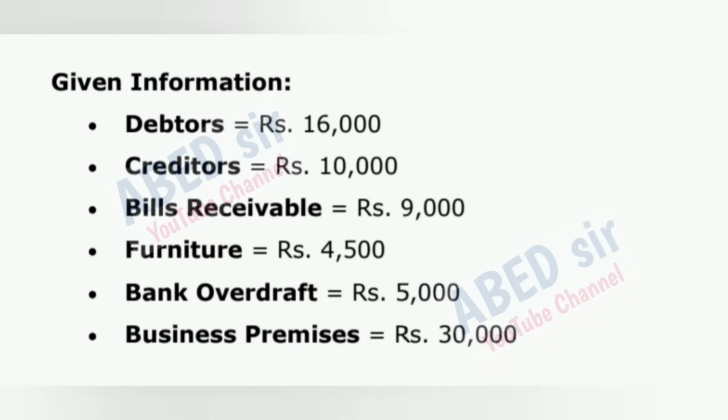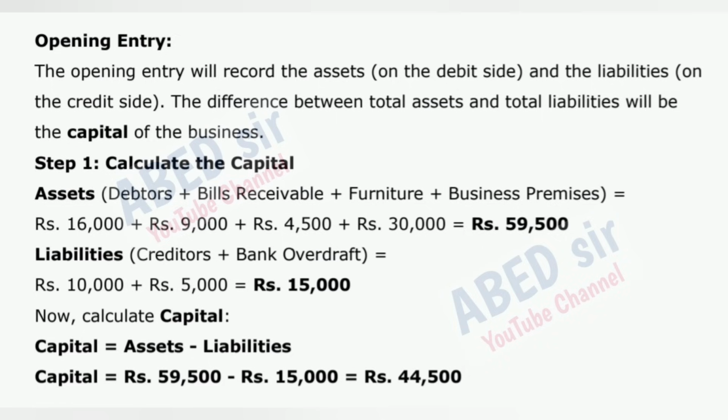Bills receivable is equal to 9,000 rupees. Furniture is equal to 4,500 rupees. Bank overdraft is equal to 5,000 rupees. Business premises is equal to 30,000 rupees. Opening entry. The opening entry will record the assets on the debit side and the liabilities on the credit side. The difference between total assets and total liabilities will be the capital of the business.